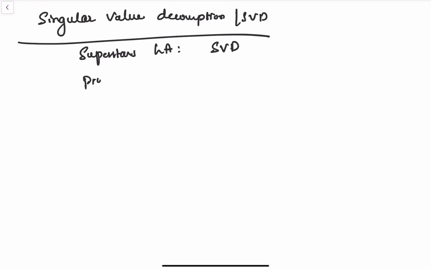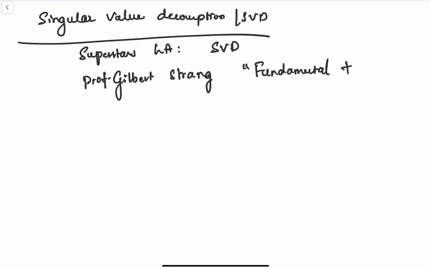First off, SVD is so important that smart people like Professor Gilbert Strang from MIT call it the fundamental theorem of linear algebra. Let me write it down: it is a fundamental theorem of linear algebra. But why? Because it's incredibly versatile.